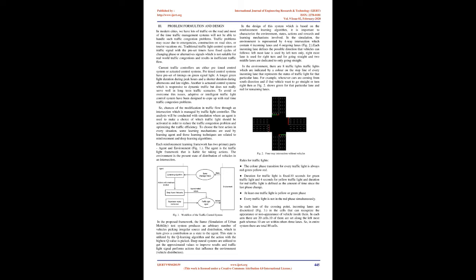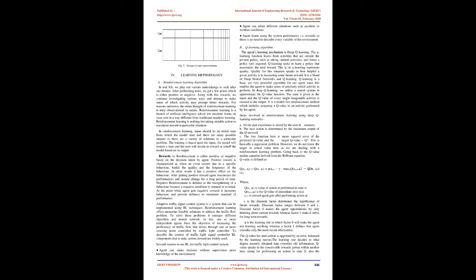In the environment, there are 8 traffic lights which are indicated by a color on the stop line of every incoming lane that represents the status of the traffic light for that particular lane. For example, whenever cars are coming from the south direction and that vehicle wants to go straight or turn right, then as Fig. 2 shows, green for that particular lane and red for the remaining lanes.